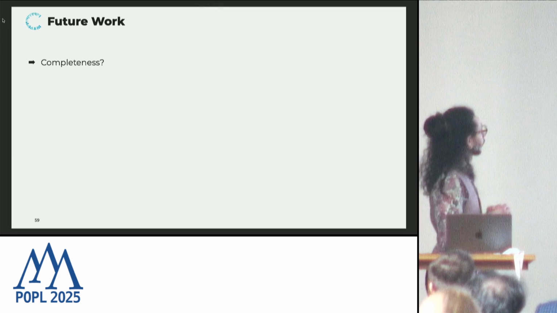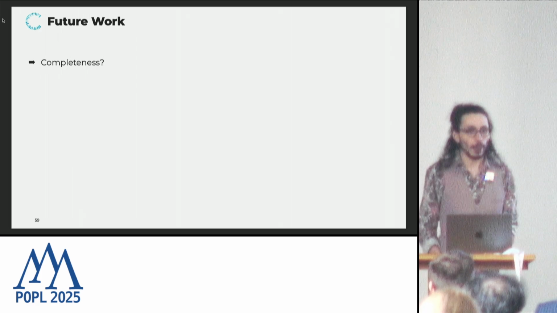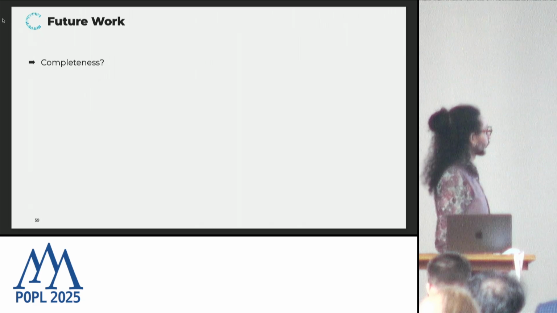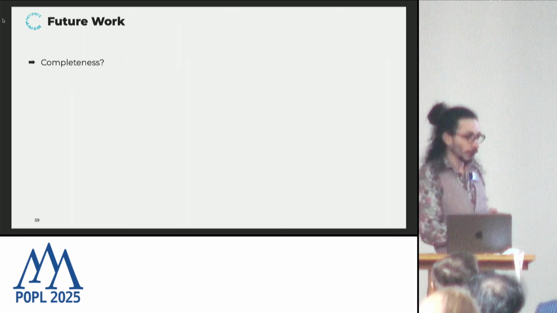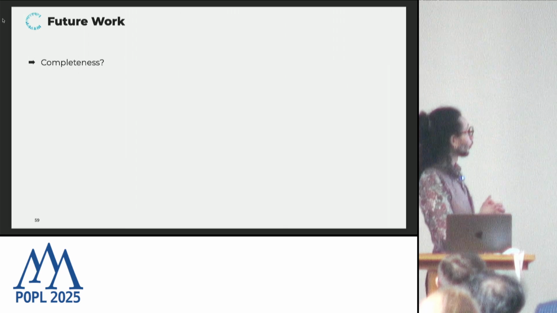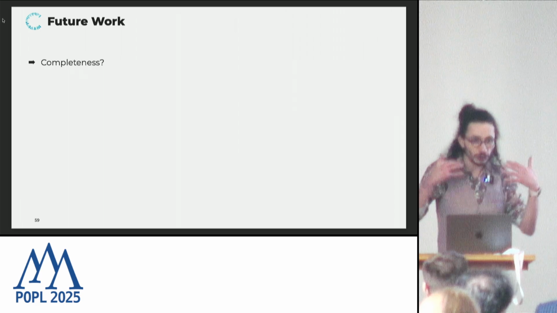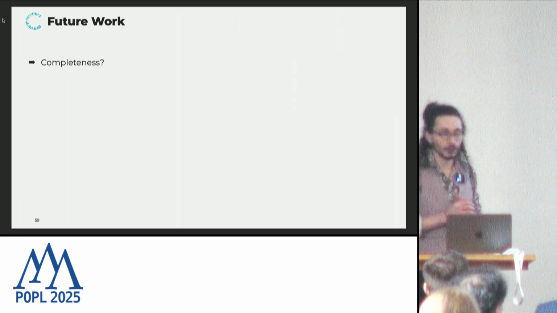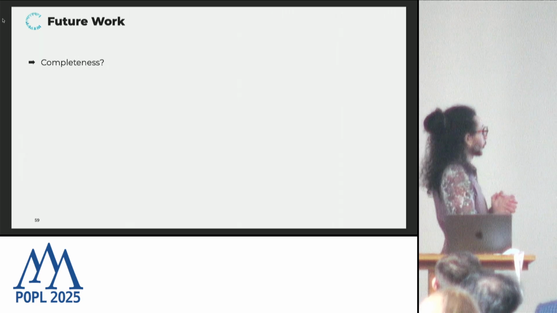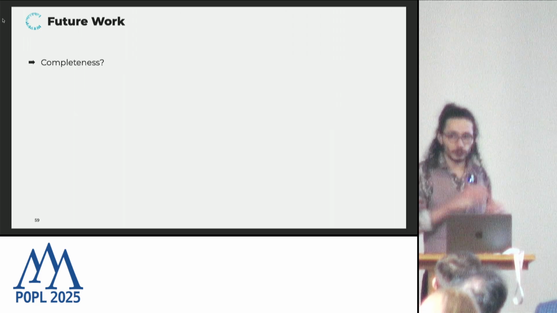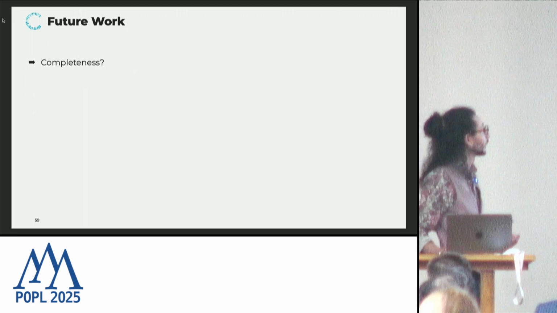OK, so what about limitations and future work? So completeness. We proved soundness, but the system is incomplete. There are very easy counterexamples to that. And of course, it would be nice to have completeness. But my intuition, having worked on this for a long while, is that it's not possible to reach completeness if we want to preserve as much incrementality and as much locality. Or at least it's very difficult. It's not clear to me how to achieve that yet. One research direction is to look at prophecy variables, which would be a way to make the system more complete, but I'm not sure that it's enough to be really complete.